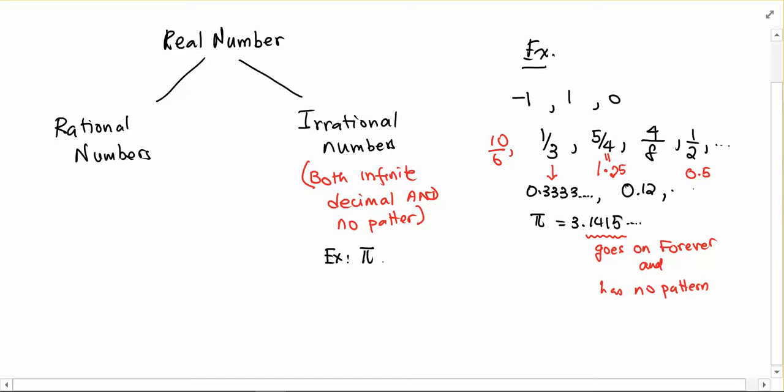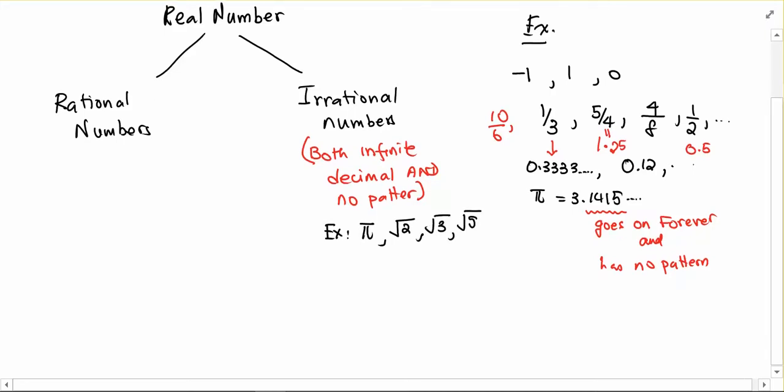Other examples of irrational numbers are the square root of 2, square root of 3, square root of 5. Basically, if you take the square root of these prime numbers, they're going to be irrational.